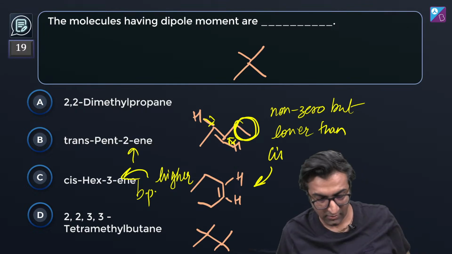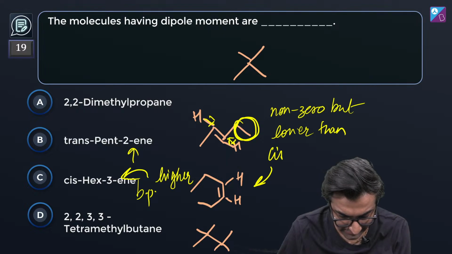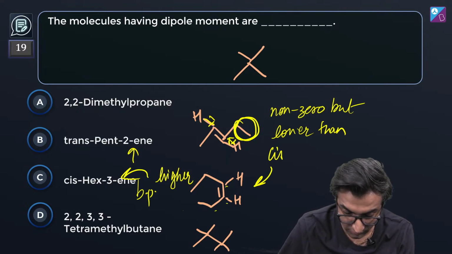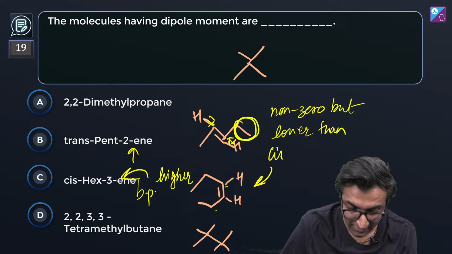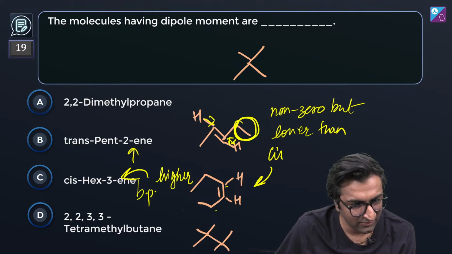Cis में अलग है, which is why इसका जो boiling point है will be higher for cis as compared to trans. Yeah. एक मिनट, ये हेक्स है क्या? 1, 2, 3, 4, 5, 6. ओके, इग्नोर. ठीक है, छोड़ो.